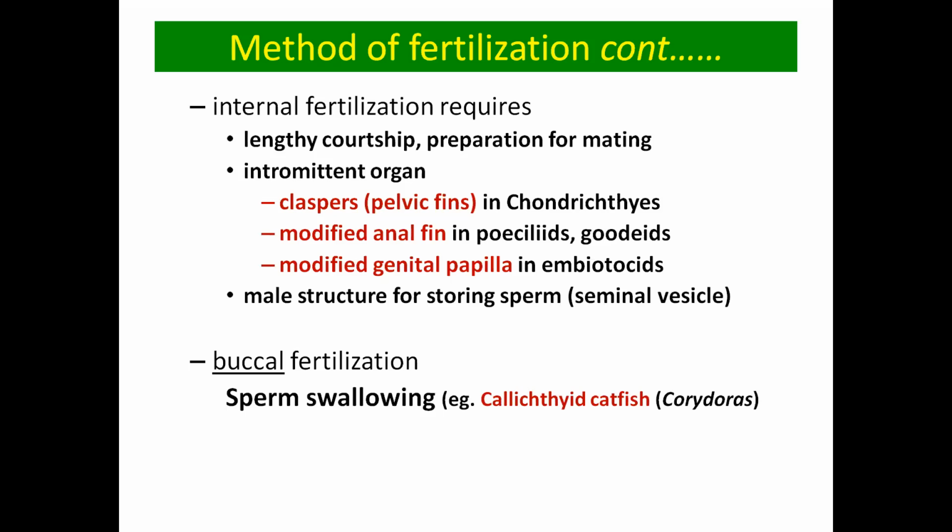So these are the three types, or methods, of fertilization which occur in fishes: external fertilization, internal fertilization, and buccal fertilization.